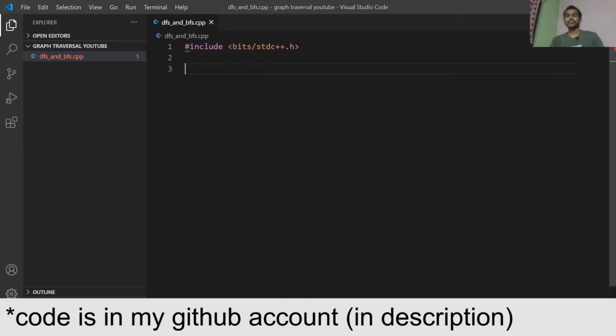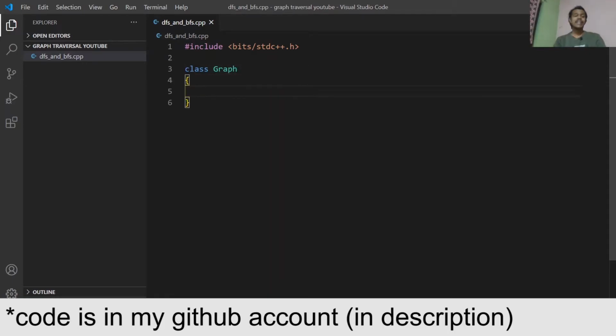Now what we will do, before creating the main function, we will first create a graph class.